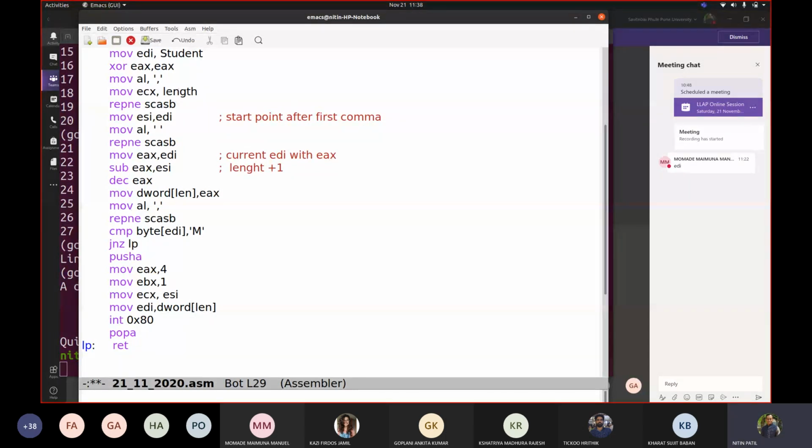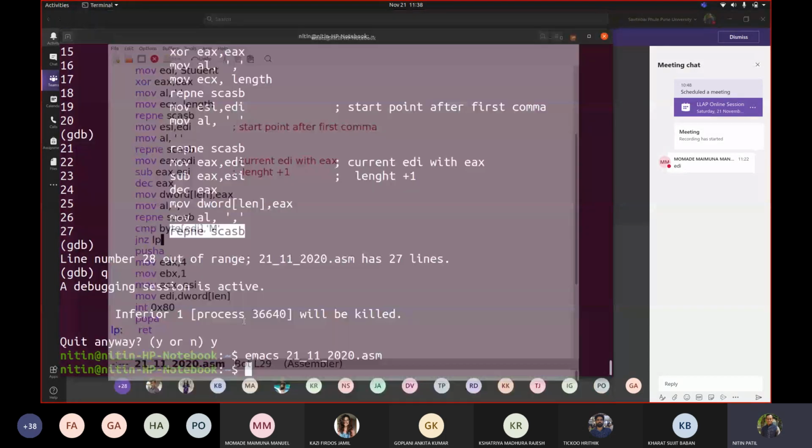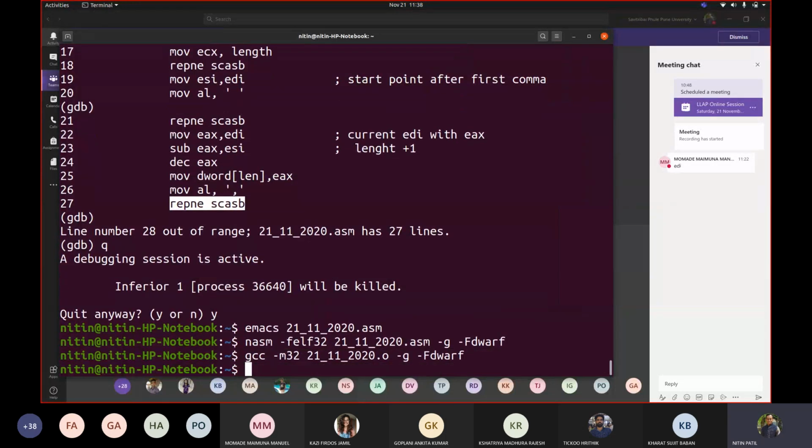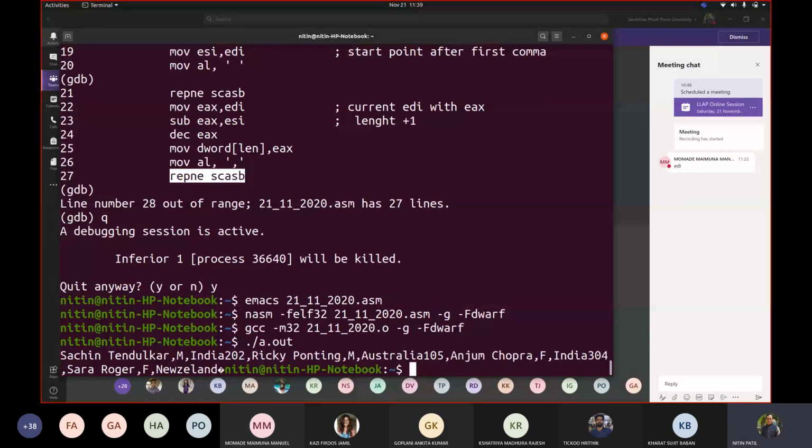Fine. Now let us see whether it is displaying the thing or not. If it is M, then it should display me Sachin. So let us try this. Then we will understand. NASM GCC. Now what did it do? It is displaying all. Why? It should have displayed only Sachin. Then why is it displaying the whole thing? So where did I make the mistake in the code? Now let us try to see.